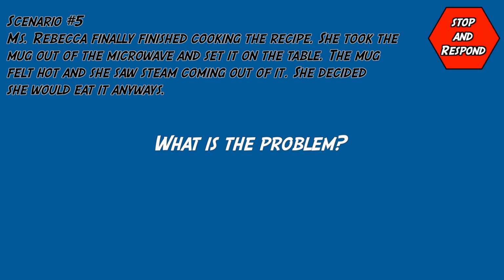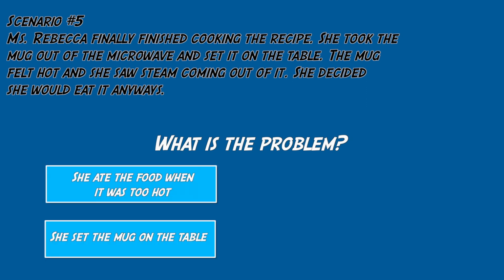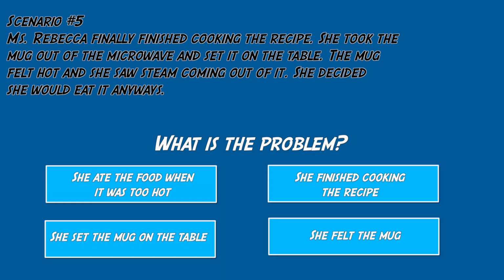Here's the fifth scenario. Miss Rebecca finally finished cooking the recipe. She took the mug out of the microwave and set it on the table. The mug felt hot and she saw steam coming out of it. She decided she would eat it anyways. What is the problem? Choices will be provided in the next prompt. She ate the food when it was too hot. She set the mug on the table. She finished cooking the recipe. She felt the mug. She ate the food when it was too hot. Model the word ate.